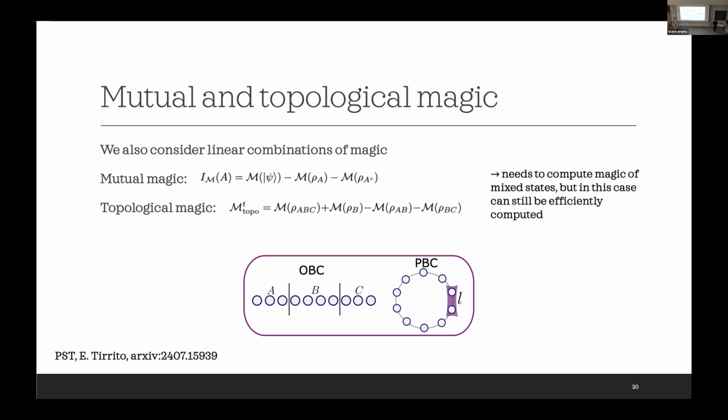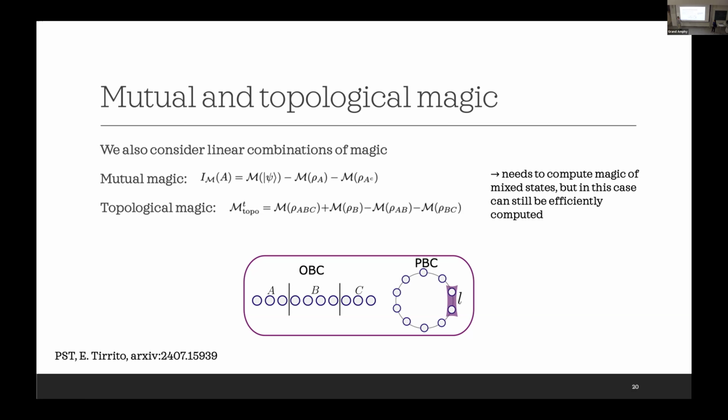Can you somehow give an intuition in terms of a circuit, if you just look at the unitary that connects A and B, how many T gates you have in that column of unitary?